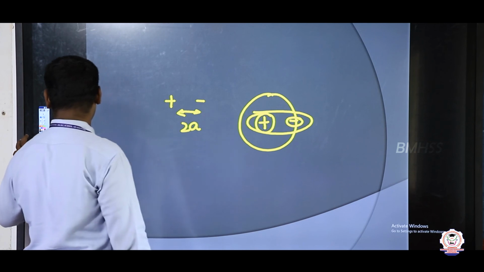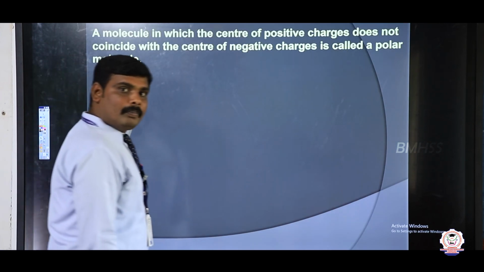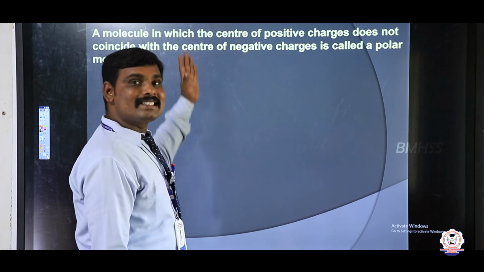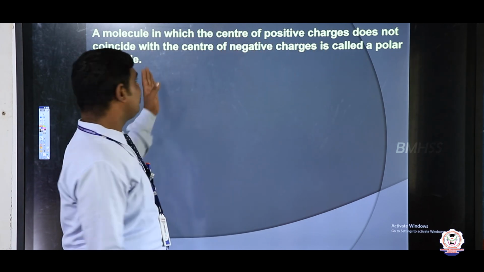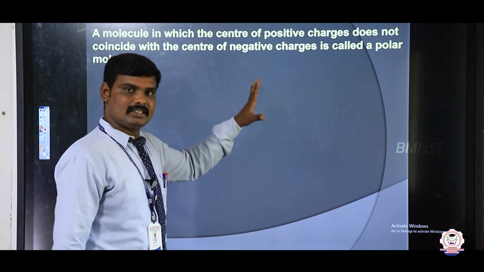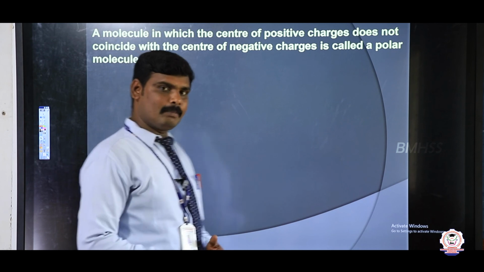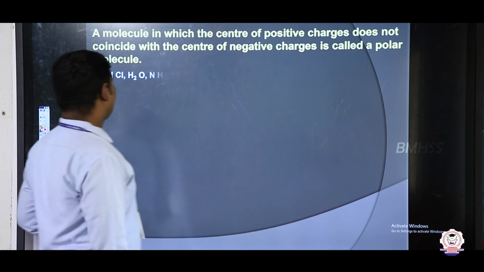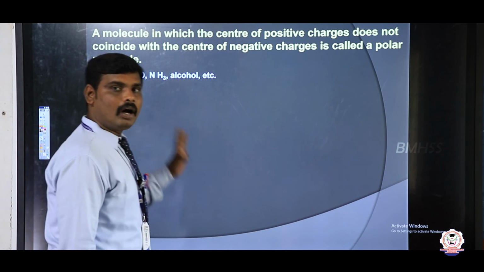So our definition of polar molecules: a molecule in which the center of positive charge does not coincide with the center of negative charge is called a polar molecule. Examples: H2O, HCl, NH3, alcohol.